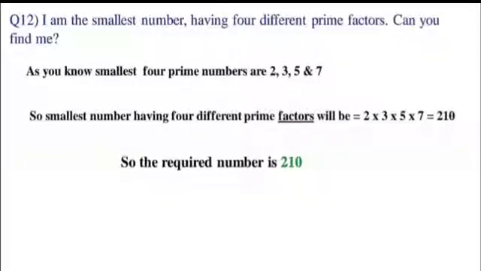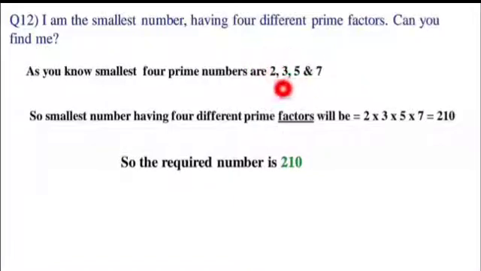The last question, it's a riddle. I am the smallest number having 4 different prime factors. Can you find me? So if it is the smallest number and 4 different prime factors are needed, what are we going to take? We are going to take the smallest prime numbers. These smallest 4 prime numbers are 2, 3, 5 and 7.